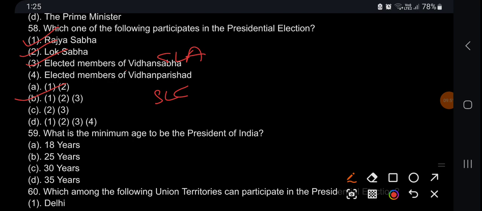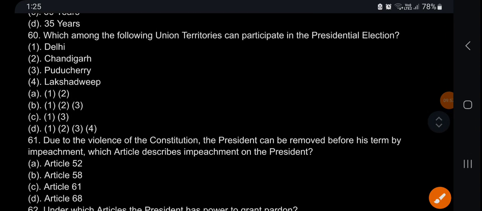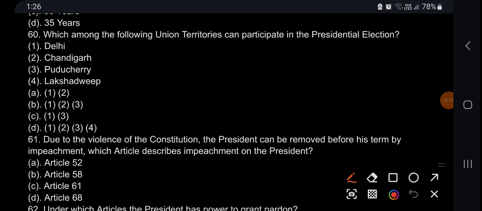What is the minimum age to be president of India? 35. Which among the following union territories can participate in the president election? This one has a legislative assembly, this one has a legislative assembly, this one doesn't, this one doesn't. So answer is 1 and 3.